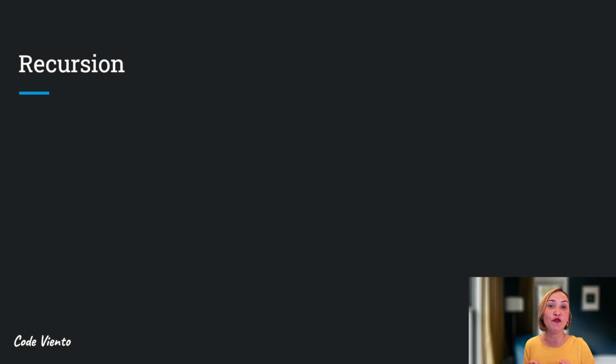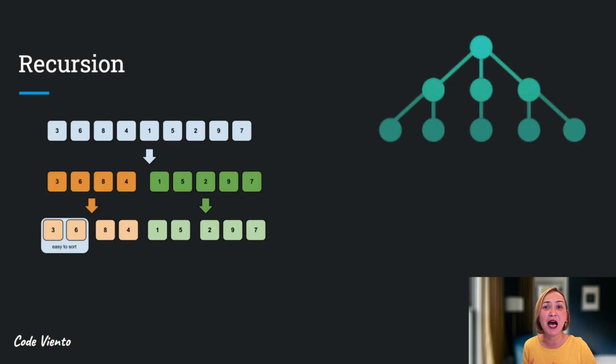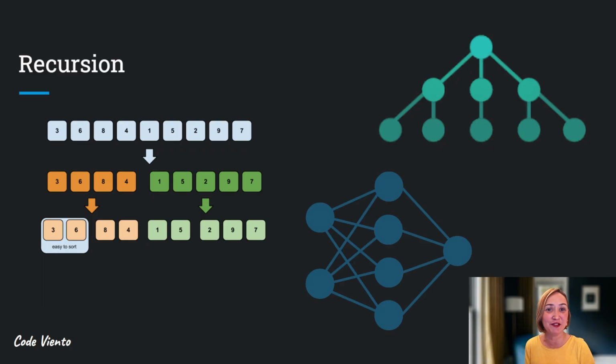Recursion is often used in advanced programming for sorting, searching, and traversing complex data structures like trees or graphs. But even if recursion seems a bit confusing now, don't worry, by the end of this video you will not only understand it but also know when and how to use it efficiently in your code. Ready? Let's dive in.